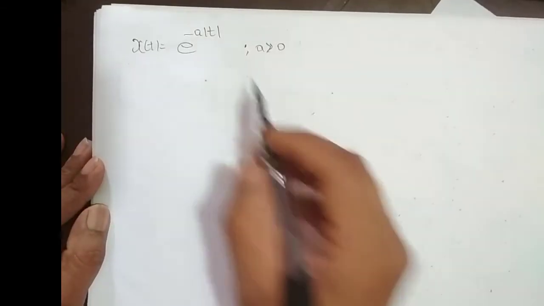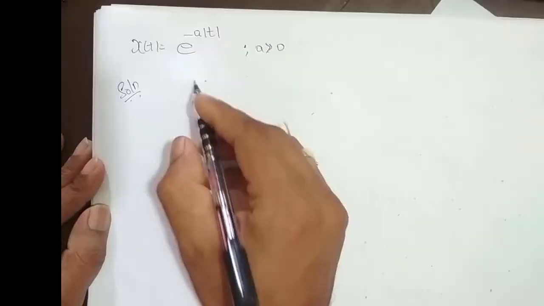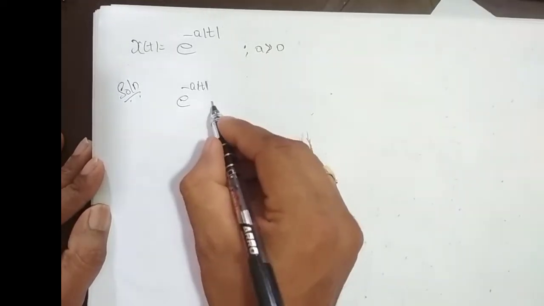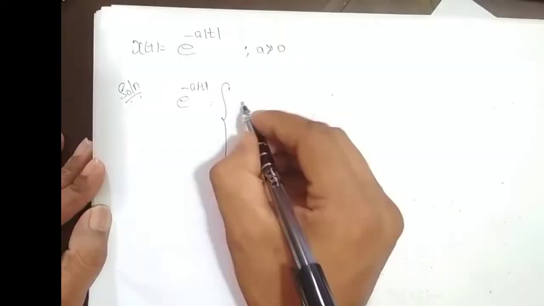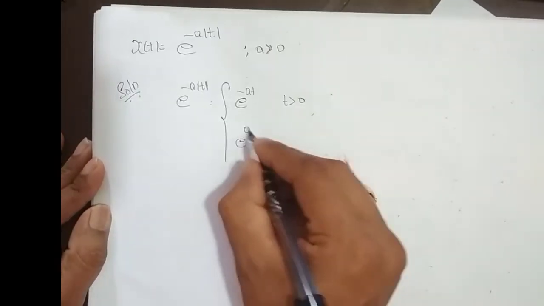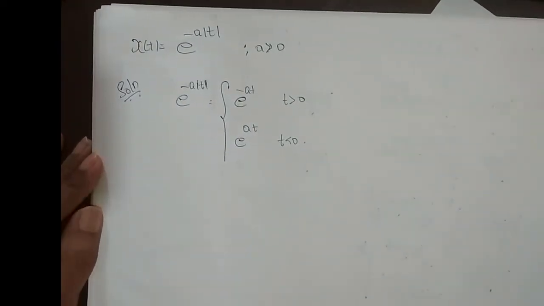Okay. Next problem is x(t) is e^(−a|t|) for a greater than 0. So we will try to find its Fourier transform. So this is nothing but e^(−a|t|). We have discussed this before. It is defined as e^(−at) for t greater than 0 and e^(+at) for t less than 0. This is how the signal is defined, right?